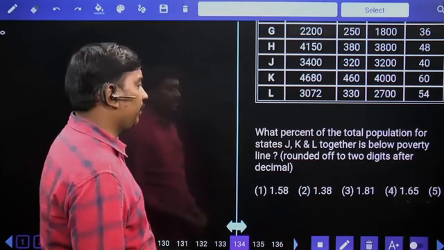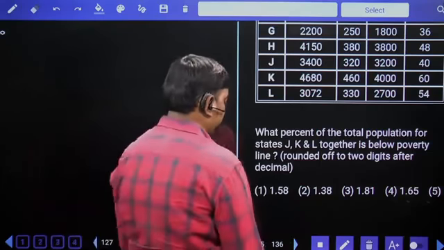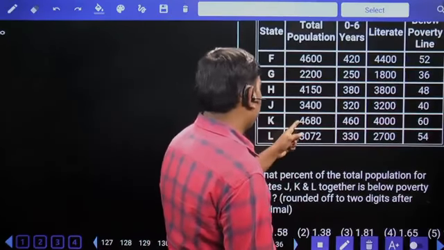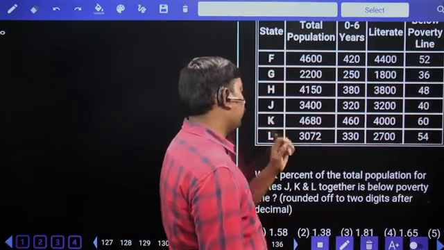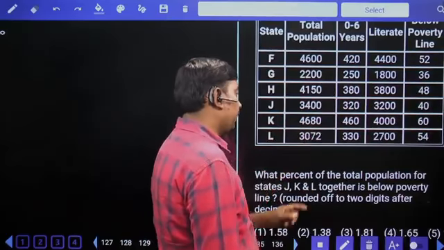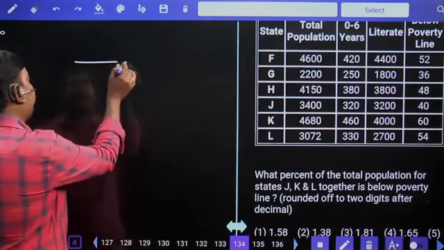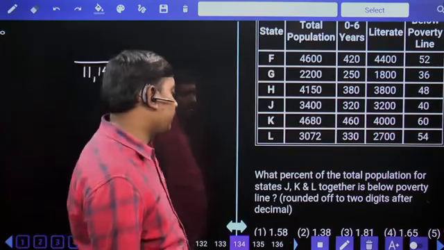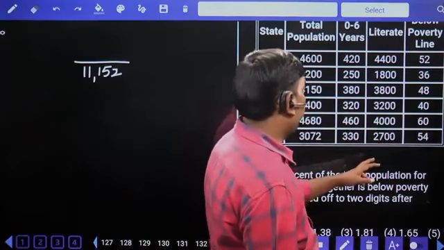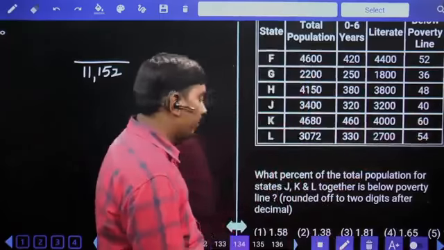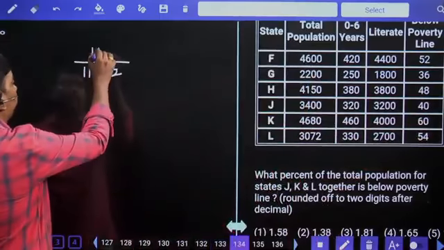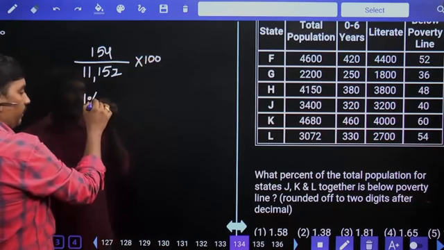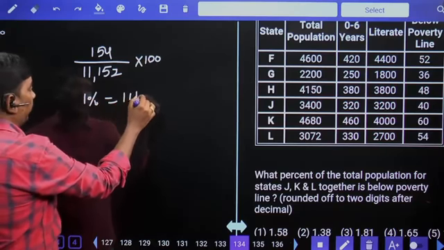What percentage of the total population for states J, K, L together is below the poverty line? J, K, L total population: 3,000, 7,000, 10,000, 600, 400,000, 11,000, 80 plus 72, 152. 11,152 is the total population. JKL below poverty line: 40, 60, 100 plus 54, 154. Into 100. 1% value 111.52.